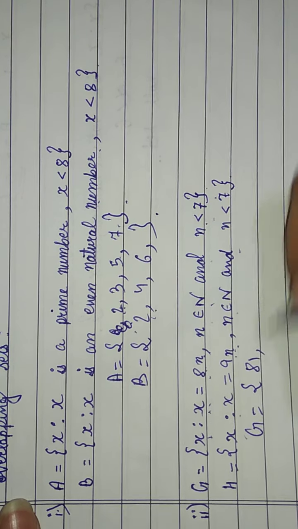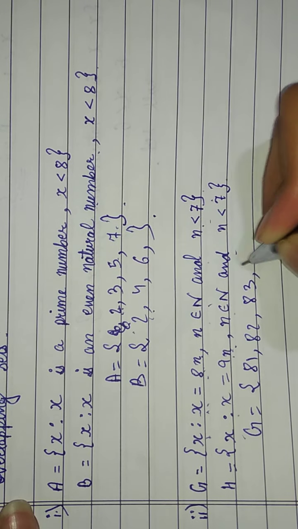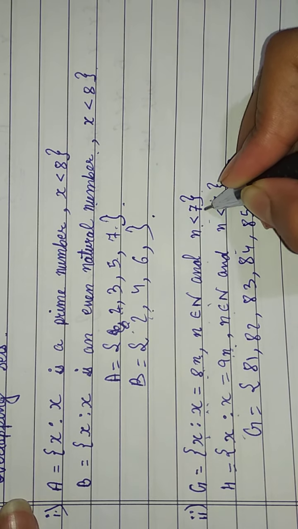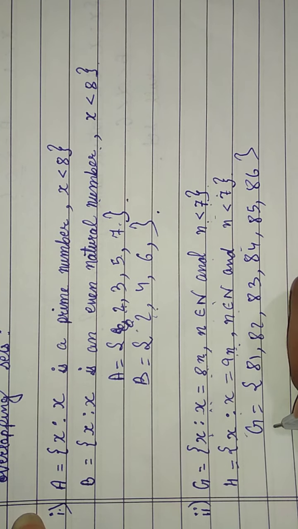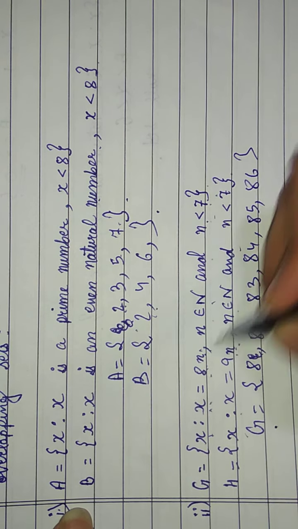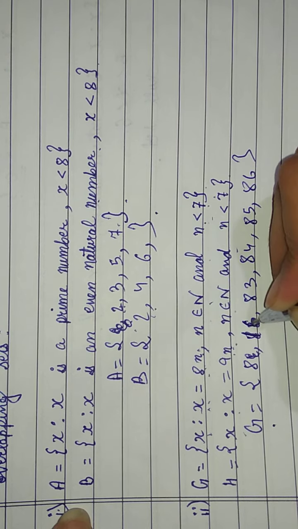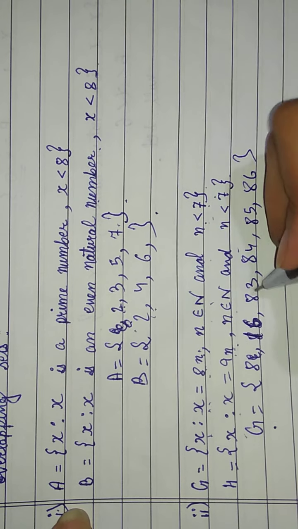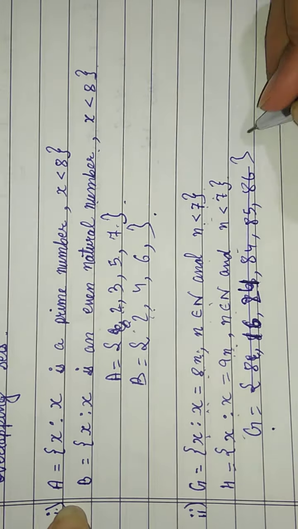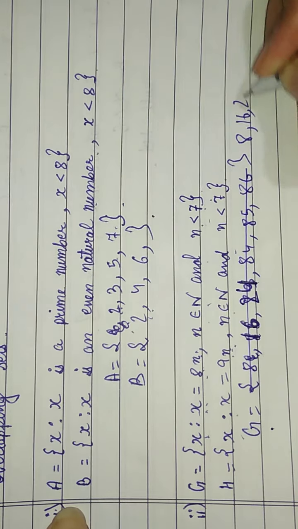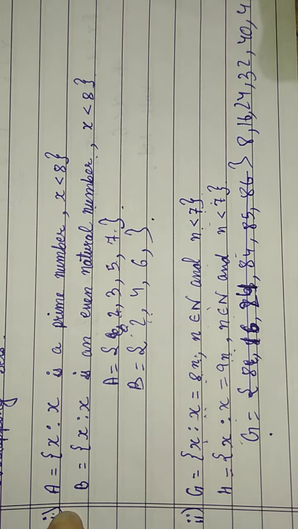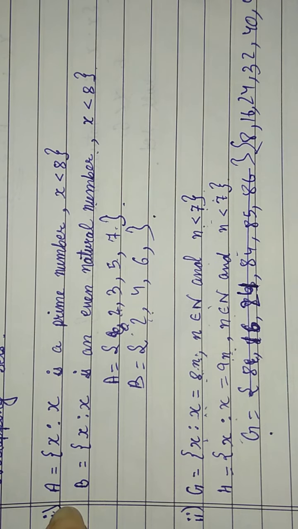So 8 times 1, 8 times 2, 8 times 3, 8 times 4, 8 times 5, 8 times 6, because n is less than 7. 8 ones are 8, 8 twos are 16, 24, 32, 8 fives are 40, 8 sixes are 48. We multiply because the multiplication sign is given.